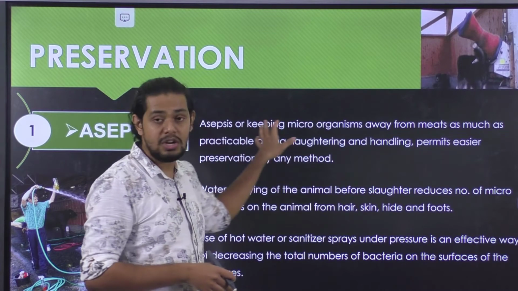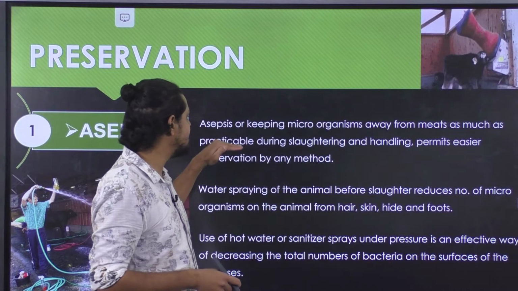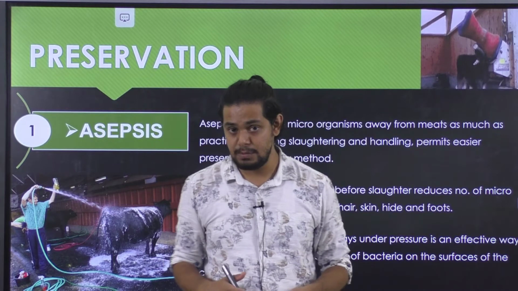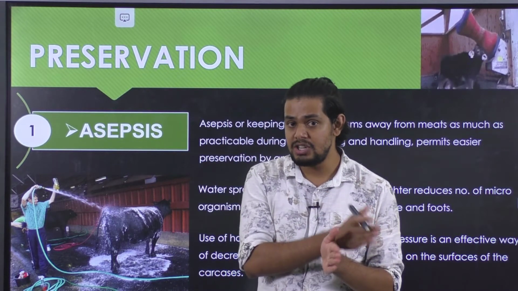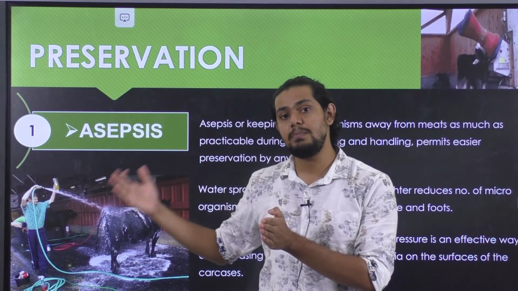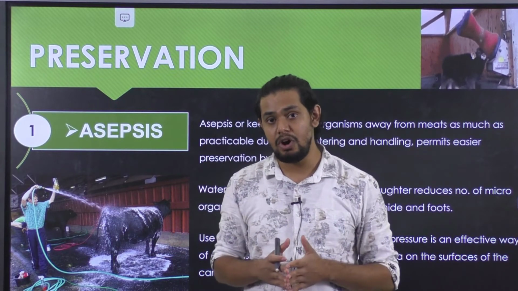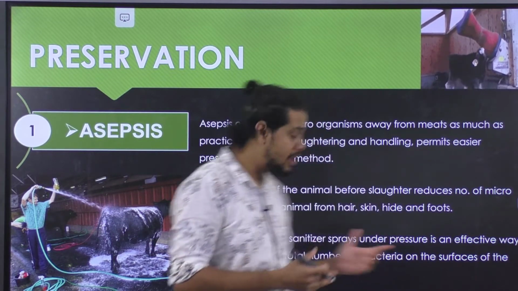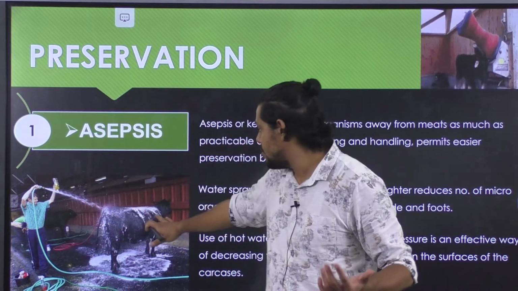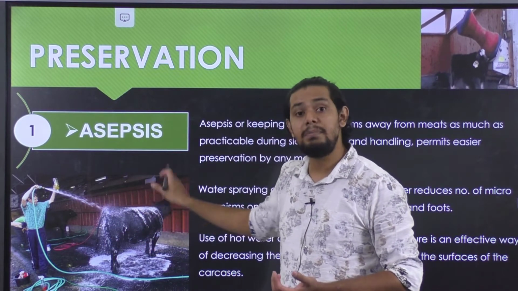Asepsis is keeping microorganisms away from the meat as much as practically possible during the slaughtering as well as handling of the meat and meat product. So prior to the slaughtering, during the slaughtering and after the slaughtering, where various processing activities are involved, we will have to ensure that we are keeping away the microorganisms. How exactly can it be ensured? By making sure that the animal is given a proper bathing. Here, in this particular picture, you can see an animal being properly cleaned prior to the slaughtering.